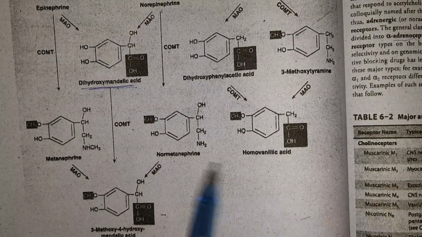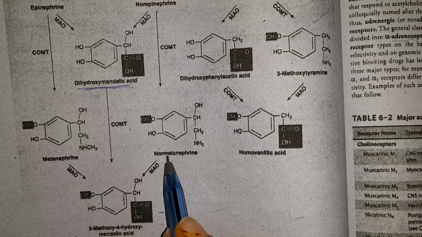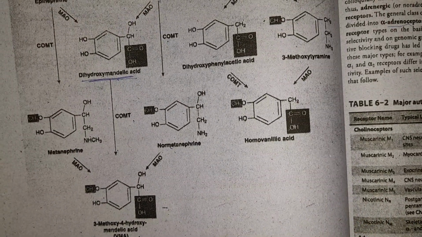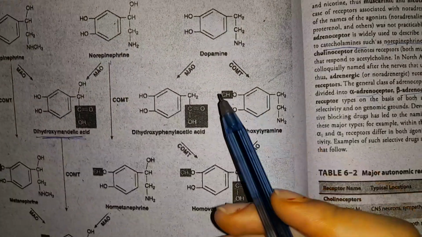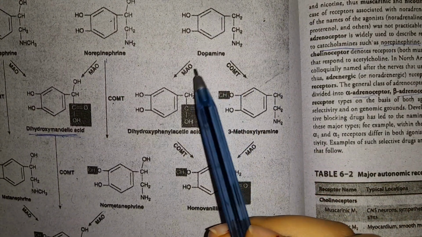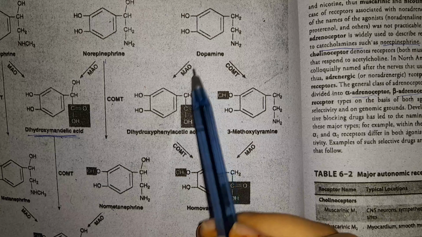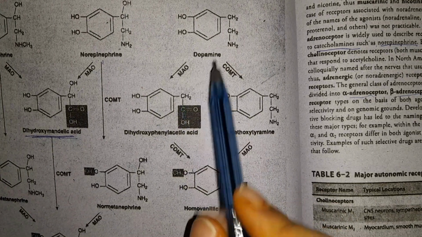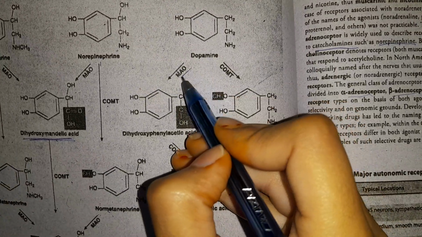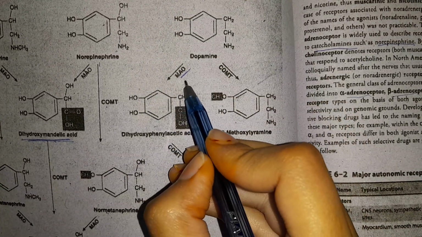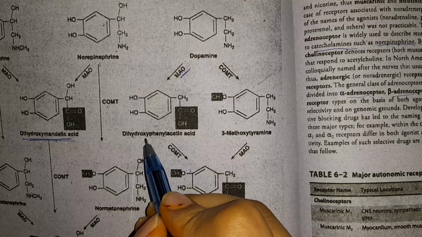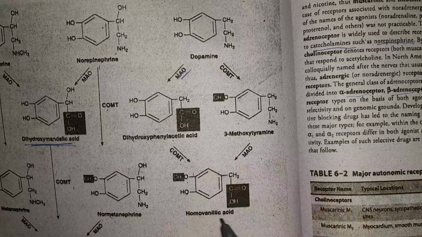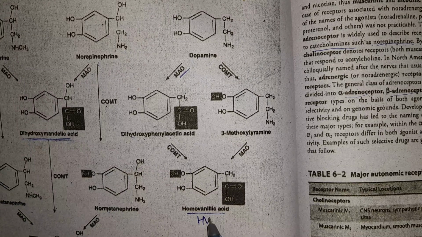But the final compound, when they are then acted upon by MAO, is the same, that is vanillylmandelic acid. Dopamine is similar: MAO and COMT can act on it. Firstly MAO will act and then COMT will, or firstly COMT can act and then MAO will. If the MAO enzyme, that is monoamine oxidase, acts first, it will produce dihydroxyphenylacetic acid. And then COMT acts on it and converts it into homovanillic acid, or HVA.